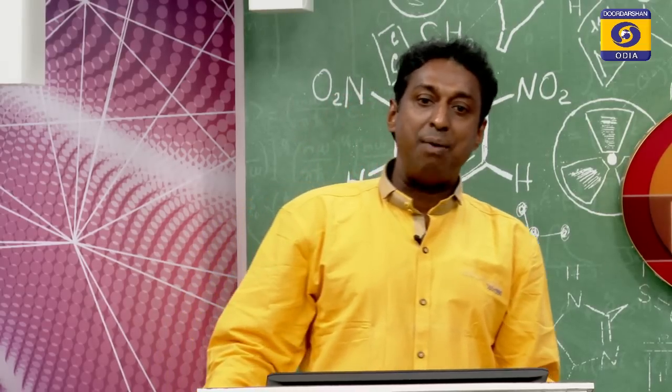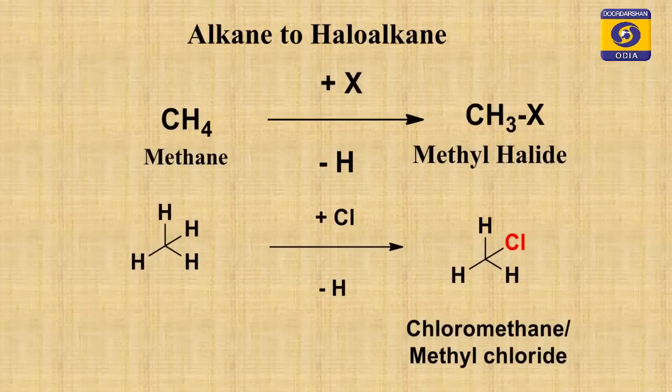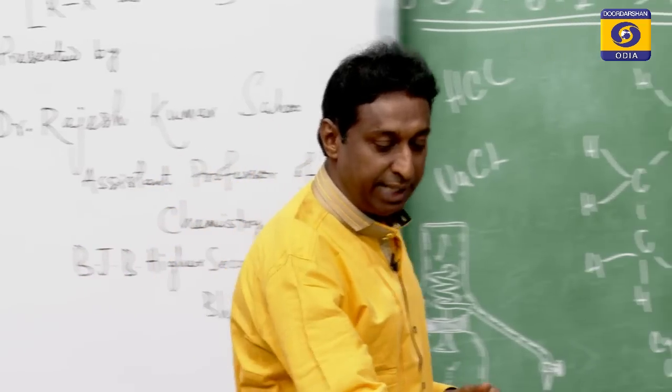Students, now I will discuss how to convert alkane into haloalkane. Very simple. Take an example, methane, the carbon atom attached to 4 hydrogen atoms. I will replace one hydrogen and I will put one halogen. You get haloalkane. Look at the model. This is methane.